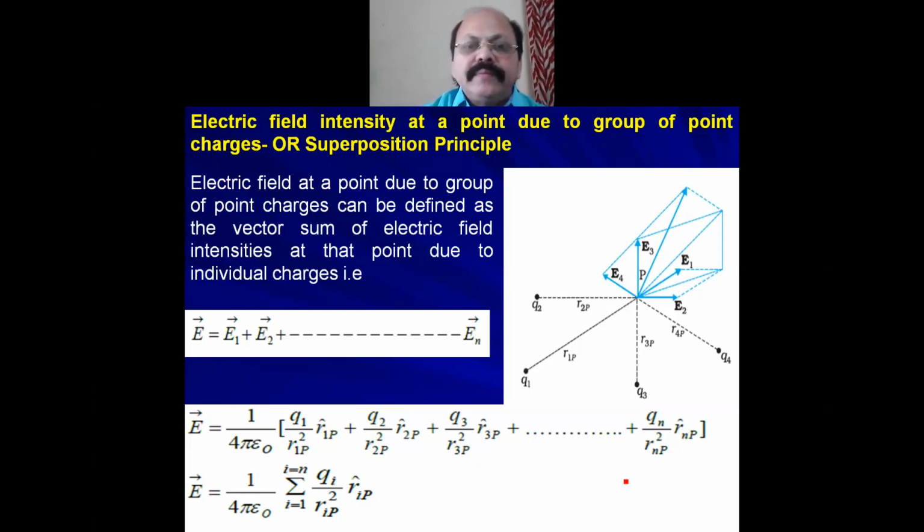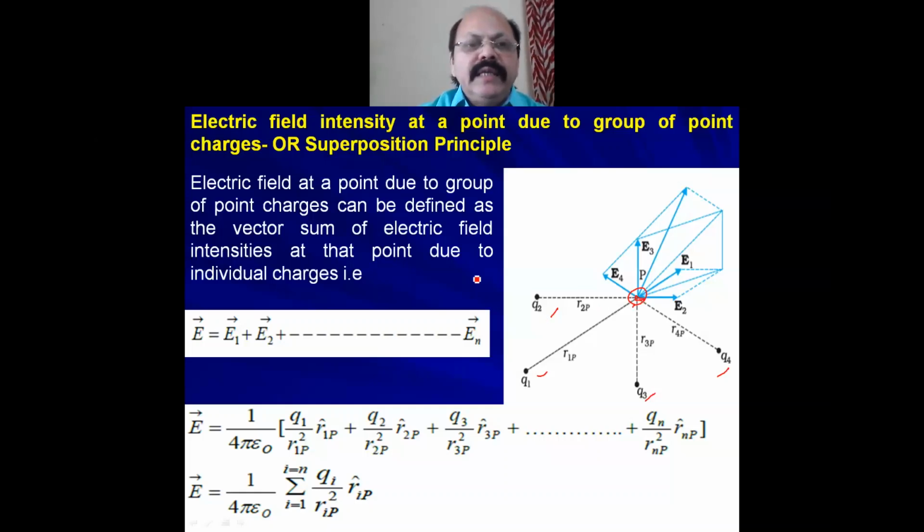Now say there is a point P, and around this point P different charges are there, say Q1, Q2, Q3, Q4 and so on up to N. Then we have to find the total electric field intensity at point P due to the presence of these charges, and that total electric field intensity at P is the vector sum of the electric field intensities due to the individual charges.